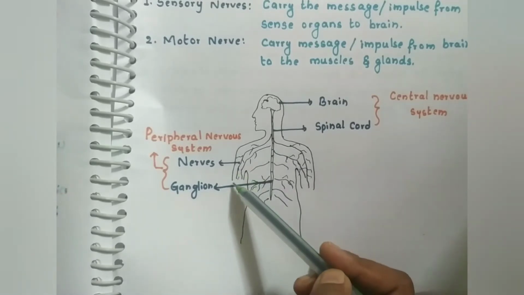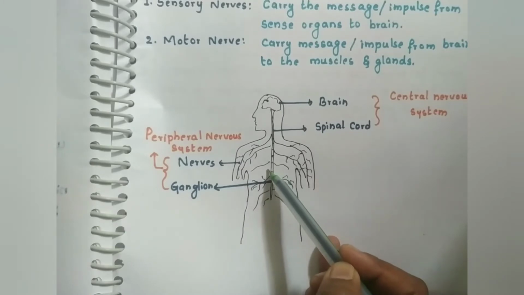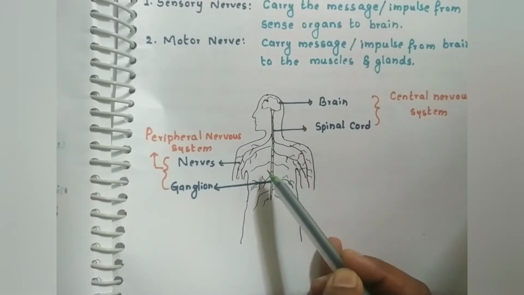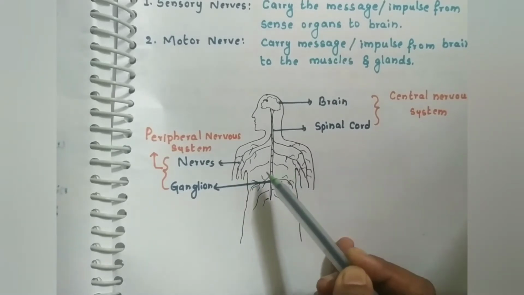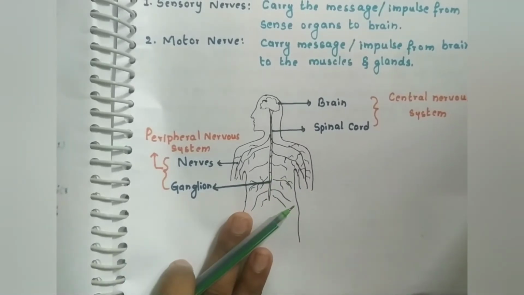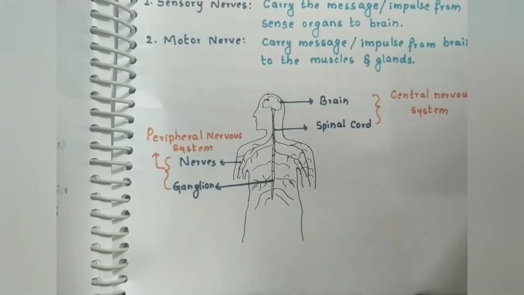Instead of that, what is happening? The hand directly sends the message here, and the response will be taken from the spinal cord to the muscle. So suddenly you will remove your hand. This is how the reflex action works. Reflex actions are sudden reactions to any stimulus. So when does the reflex action occur? Reflex action occurs when the organism is in a dangerous situation.